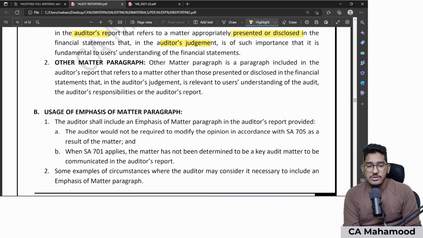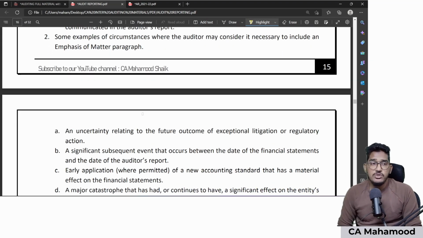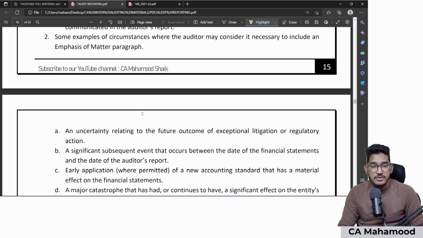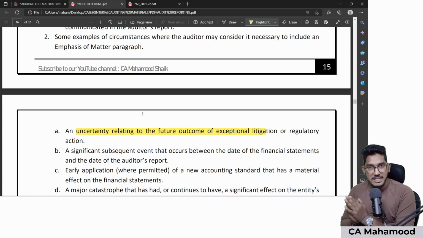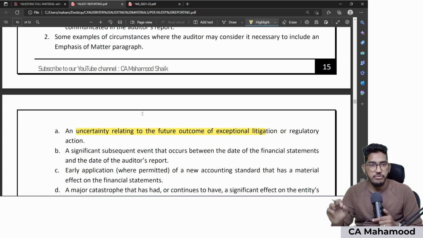Sir, are there any examples of circumstances which can be used as emphasis of matter paragraph? Yes. Some examples: uncertainty relating to future exceptional litigation, nothing but some pending cases going on against the company. The company is going through some case. In case the company fails the case, the consequences will be very huge. And the management, without their mistake, has clearly explained that in the notes to accounts, disclosing the pending case as a contingent liability.